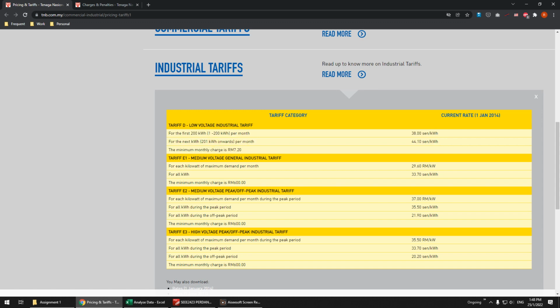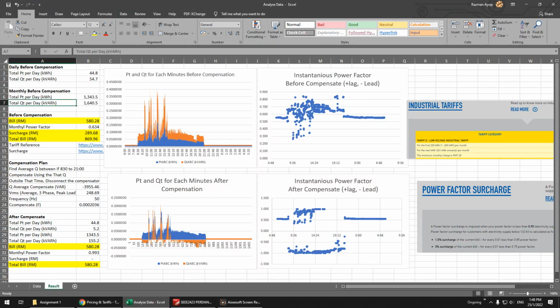You can see here the first 200 kilowatt hours have this rate, but after that you have to pay this rate. So you have to calculate it. If less than 200, you only look at the PT, the real, active energy. Reactive power you don't look at. This one is for the surcharge.